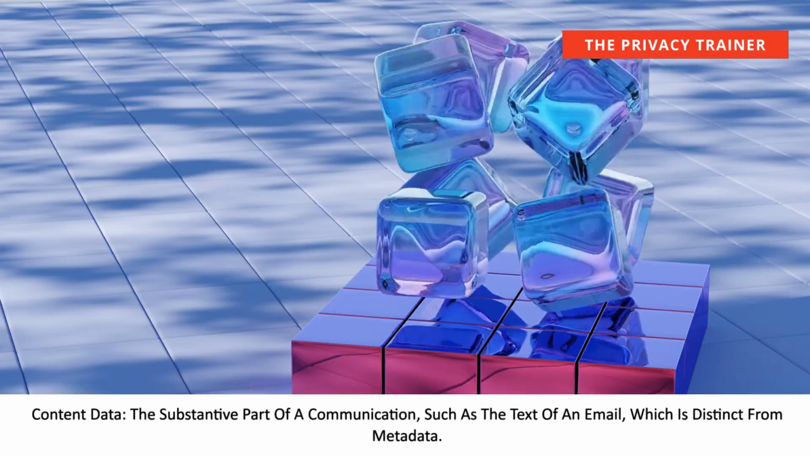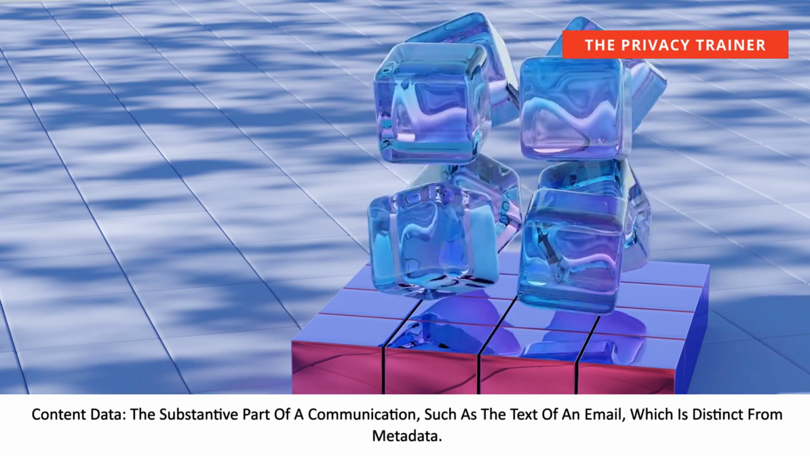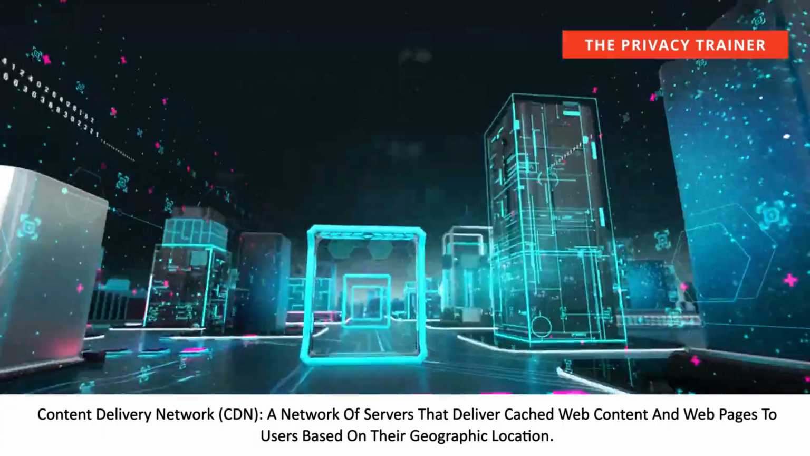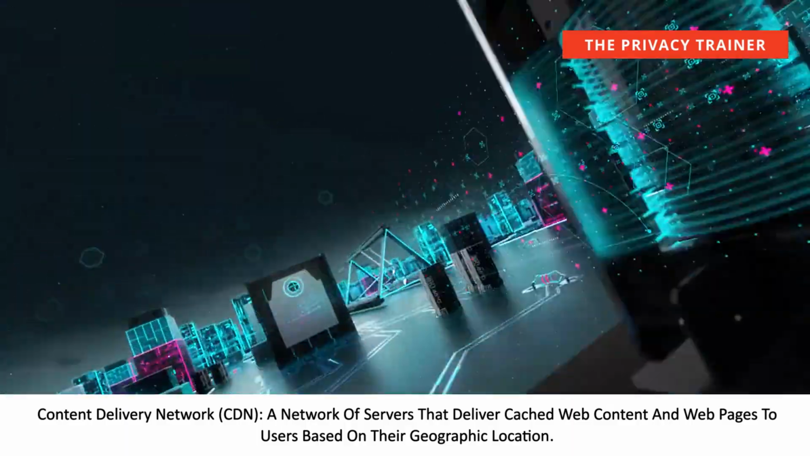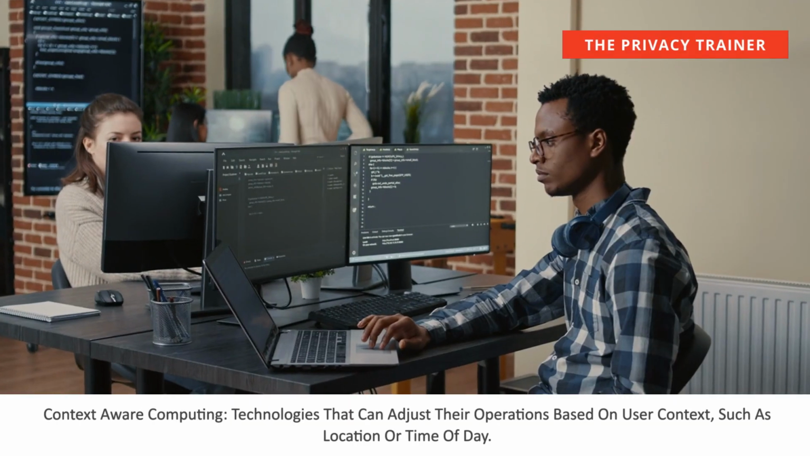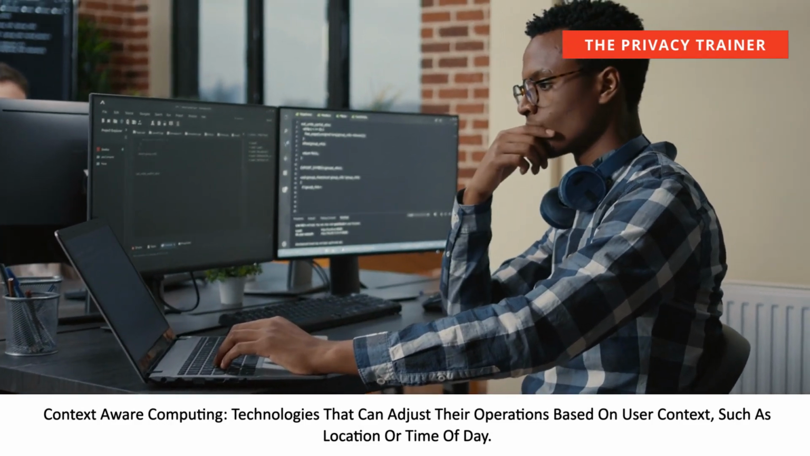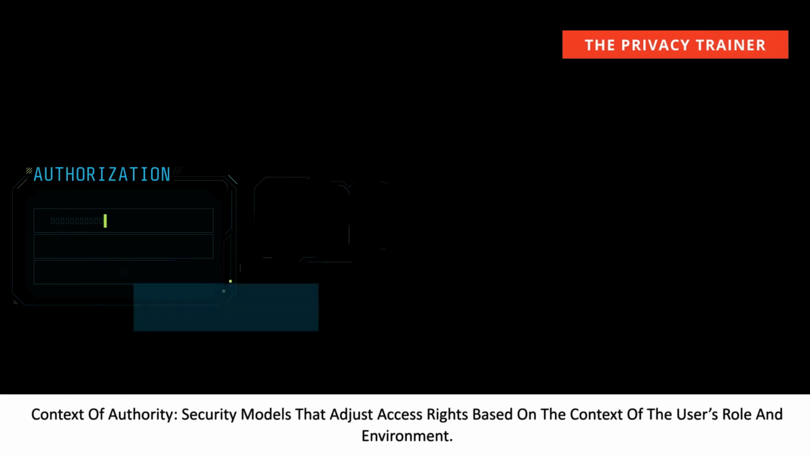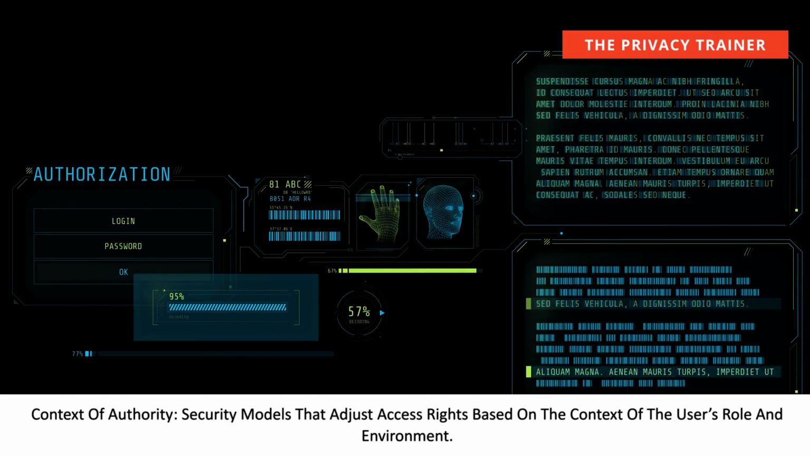Content data, the substantive part of a communication, such as the text of an email, which is distinct from metadata. Content Delivery Network, CDN, a network of servers that deliver cached web content and web pages to users based on the geographic location. Context-aware computing, technologies that can adjust their operations based on user context, such as location or time of day. Context of authority, security models that adjust access rights based on the context of the user's role and environment.